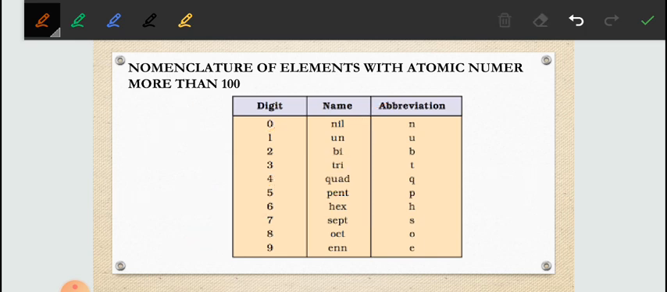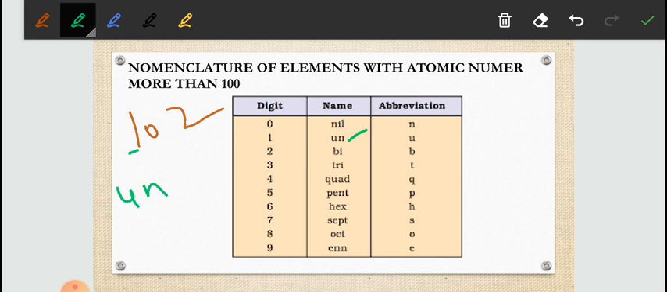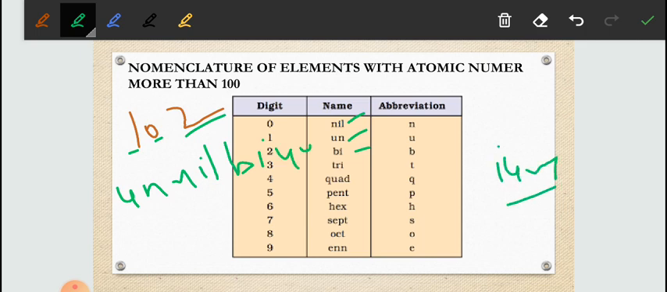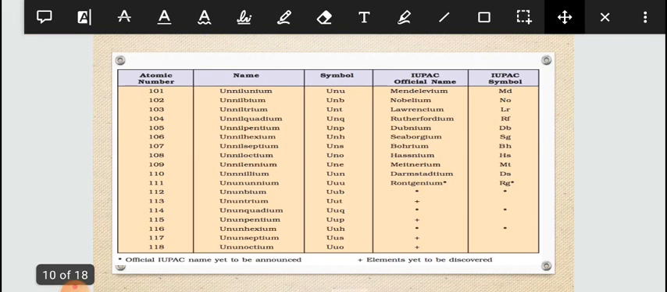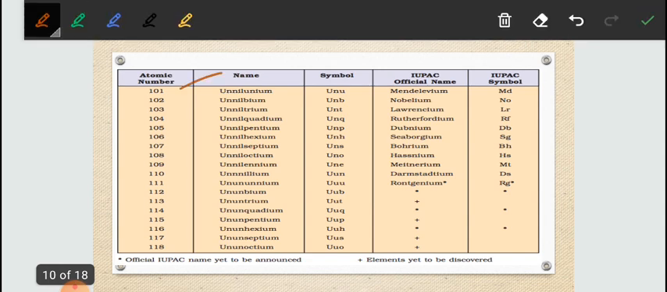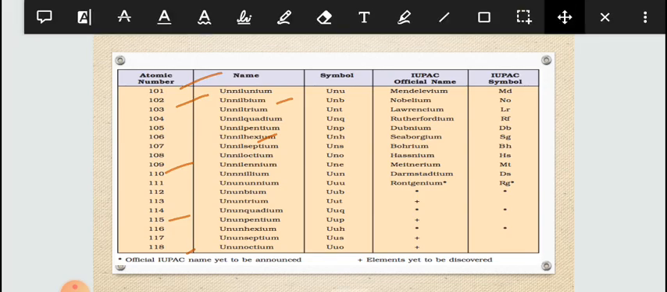Again I am repeating, suppose now you have 102. For 1 I have to write un. For 0 I have to write nil. For 2 I have to write bi. At last I have to write ium, so I can write this name. Similarly you can try for other digits using this table. We have done it for 101 and 102, and you can do it for other digits. It's very easy, you can try it.